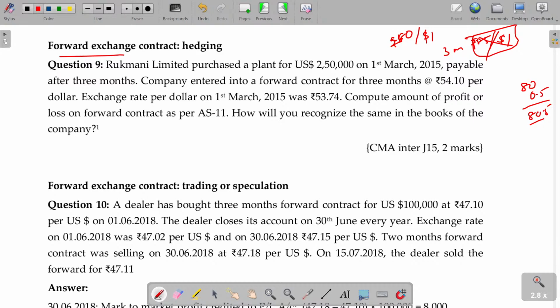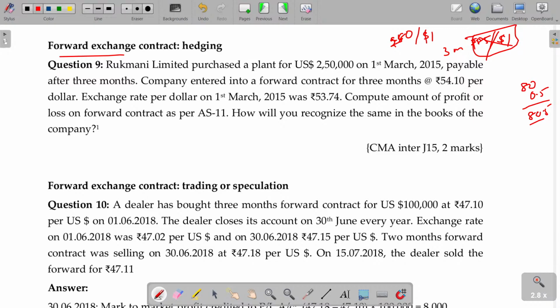Why do you book with the banker? You need to pay, you are in need of this. That's why you enter into the contract. It's nothing but protecting yourself from the risk. Otherwise, take a hedge for your house: why do you use the hedge? To safeguard your house. Another term for this is nothing but hedging.